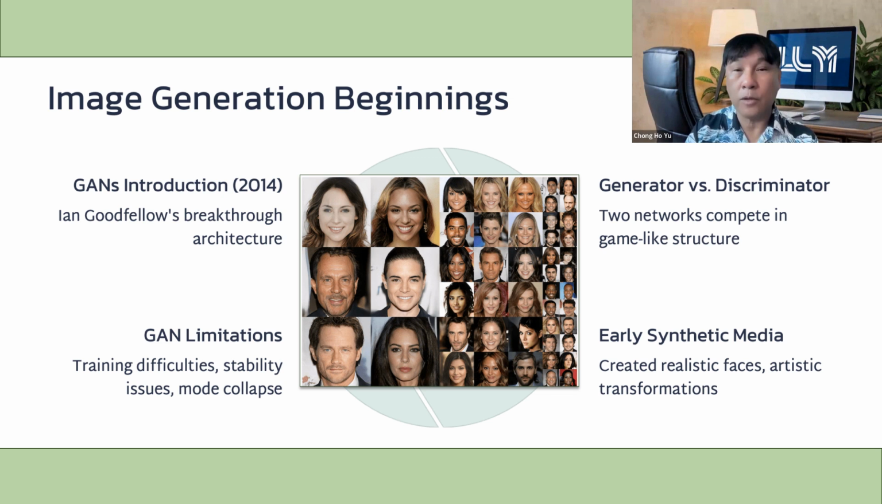GANs gave rise to some of the earliest and most impressive examples of synthetic media. From highly detailed human faces to creative transformations and artistic filters, GAN-based systems demonstrated that machines could produce original images that fooled even human observers. However, despite their success, GANs had limitations. They were notoriously hard to train, suffered from stability issues, and often failed to represent the full diversity of the data, a problem known as mode collapse.